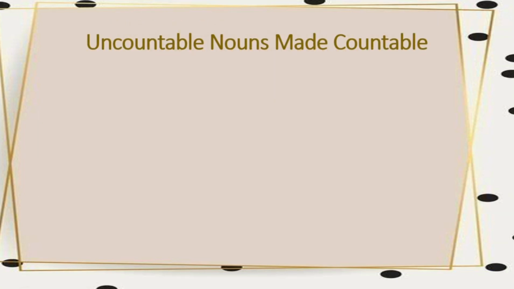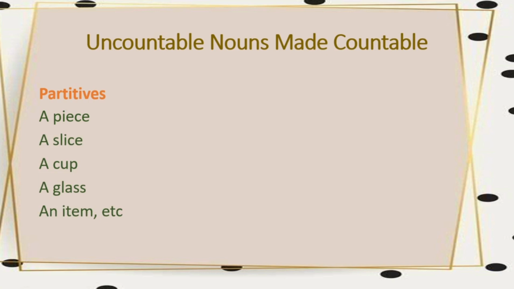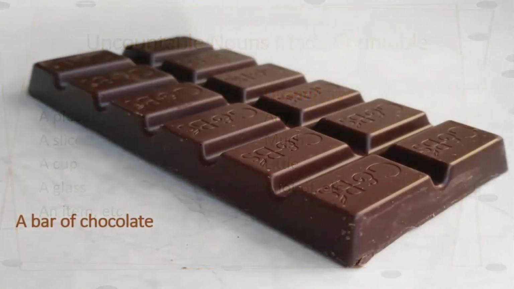Now, we want to look at how to make uncountable nouns countable. And we can do that through the use of what we call partitives, or we can also use quantifiers. But let's look at partitives first. So we can have partitives like a piece, a slice, a cup, a glass, an item, and so on. And some quantifiers we can use include any, much, little, a lot of.